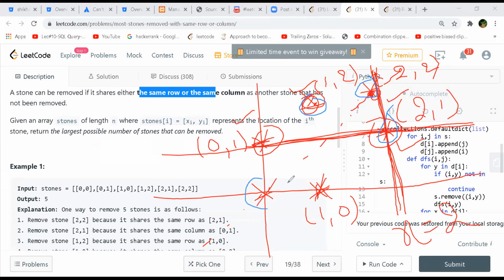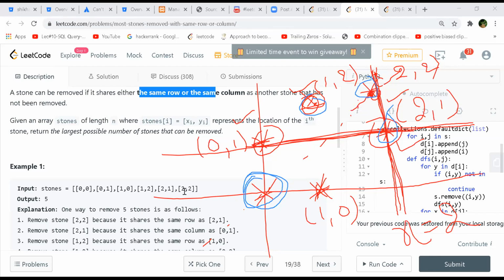So it is the number of elements in your connected component, right? That's why I said number of islands problem, something like that. Not exactly, kind of. But you have 6 stones here and your answer is 5. So at least one stone will remain, right? 0, 0. Yeah, the one which is at the root will remain. By that time every stone will be removed, that's why this will be left alone. He doesn't have any partner to share a relationship with. Yeah, you can leave out any other one also, right? You can leave out 1, 2 also, 2, 2 also.